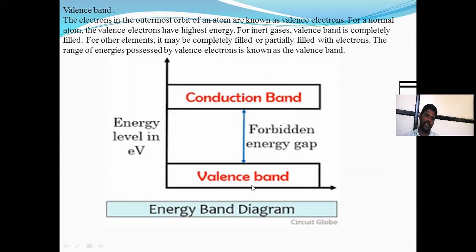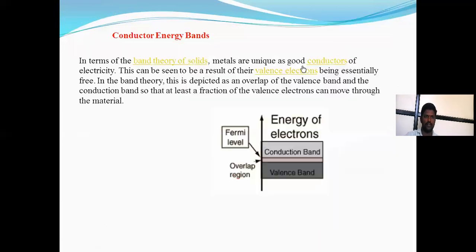Valence band means the outermost orbit of the electrons, that is, the valence electrons. For inert gas atoms, the outermost orbit is completely filled, so the valence band is completely filled. The most important property of the valence band is that it is partially filled or completely filled. The range possessed by valence electrons is known as the valence band.